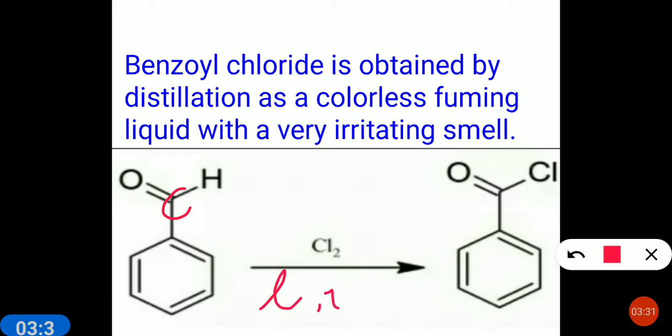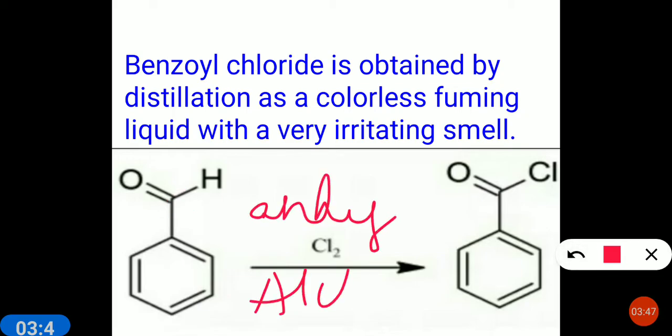Now, if anhydrous AlCl3 is present and then chlorination is done, it takes place at the meta position. Chlorine will attack at the meta position.